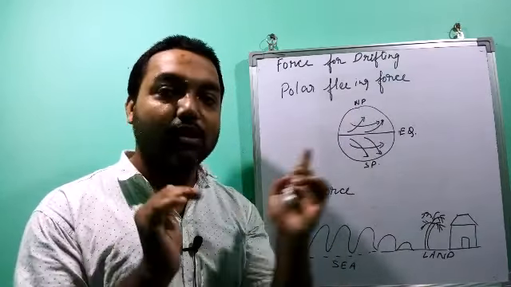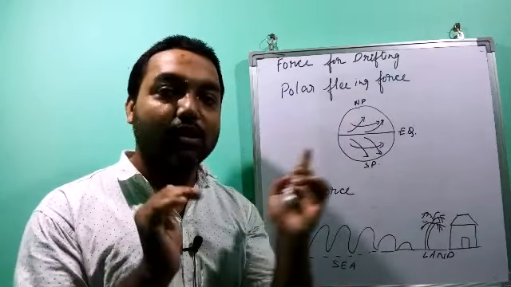So while the earth is rotating from this side to this side, the speed at the center is a little bit more and the speed at the pole is a little bit less. Because of this speed difference between the pole and the equator, there is always a pressure exerted from the equator towards the pole. We can understand that pressure better if you take one more example.